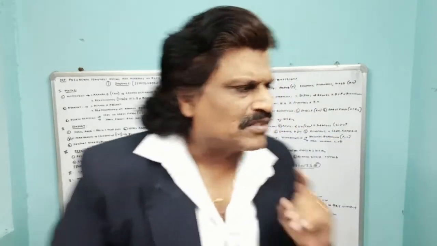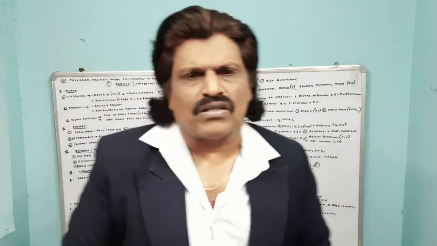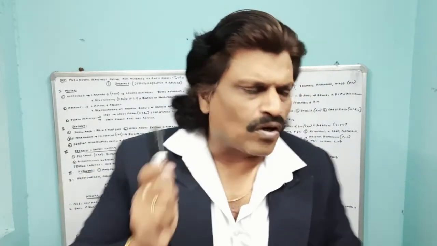What is this 7-question approach and what are these 7 questions? First, we need to find out what systems are involved. Suppose a person comes with peripheral neuropathy, always ask these 7 questions. The first question is, what structures are involved? Whether it is motor, like porphyria, or sensory, or autonomic, or mixed, like diabetes mellitus, where it affects all the systems. First is the structures involved, whether it is motor, sensory, or autonomic.